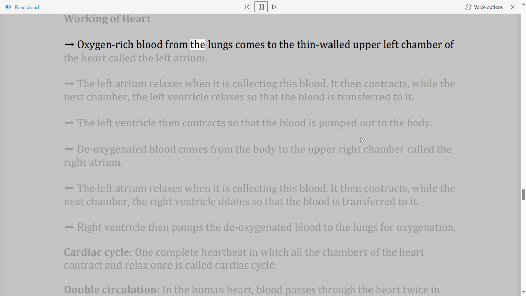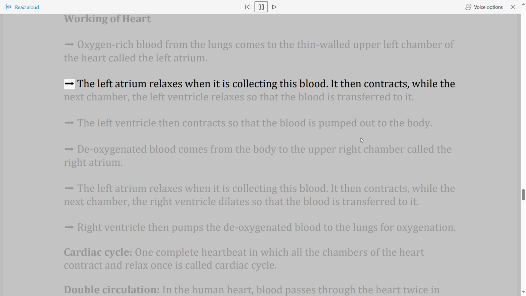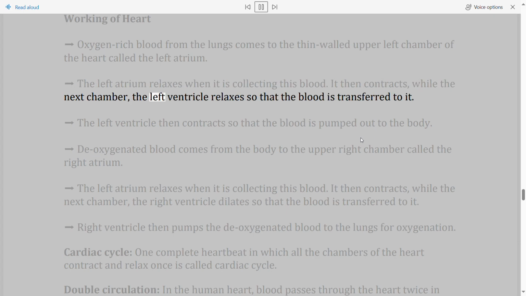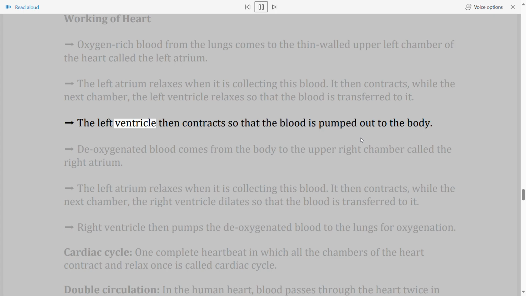Oxygen-rich blood from the lungs comes to the thin-walled upper left chamber of the heart called the left atrium. The left atrium relaxes when it is collecting this blood. It then contracts, while the next chamber, the left ventricle, relaxes so that the blood is transferred to it. The left ventricle then contracts so that the blood is pumped out to the body.